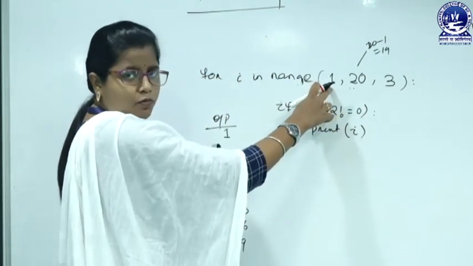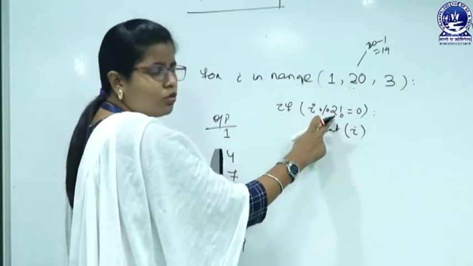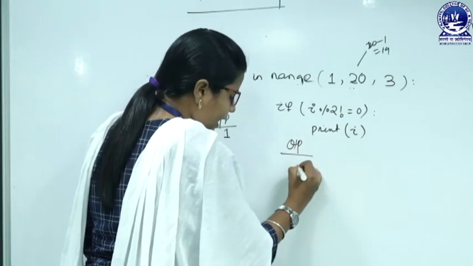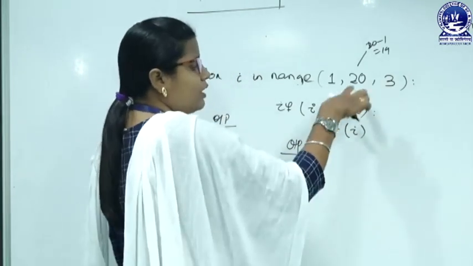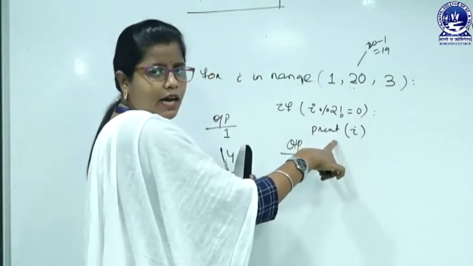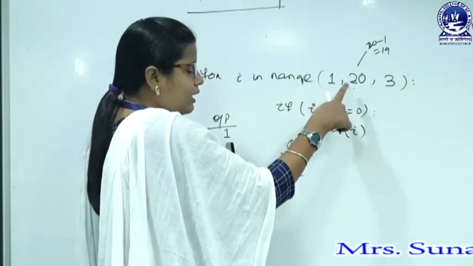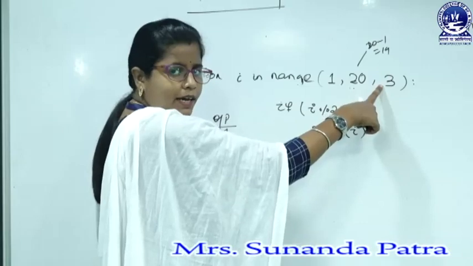It will start from 1, 1 modulo 2 is not equals to 0, true, then it will print 1. Then after printing I, it will go to the range function itself. Then the value will be incremented by 3.